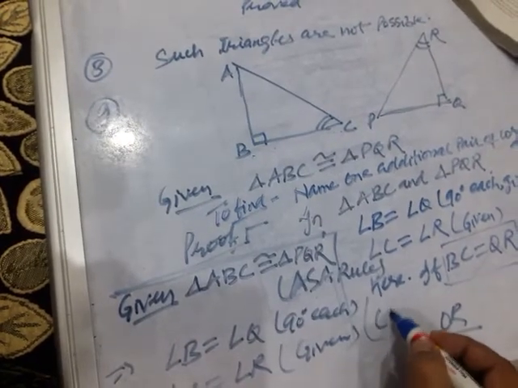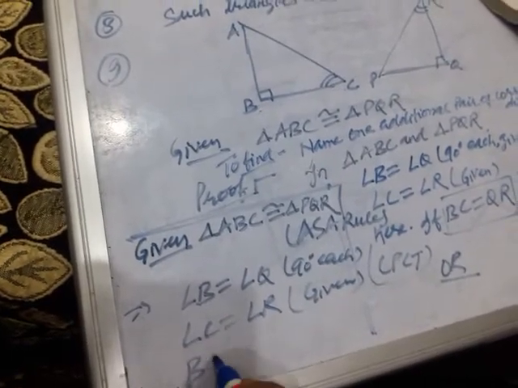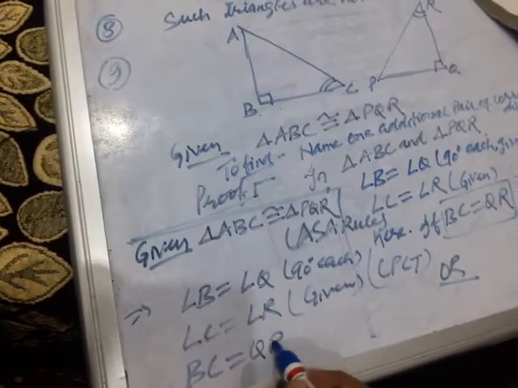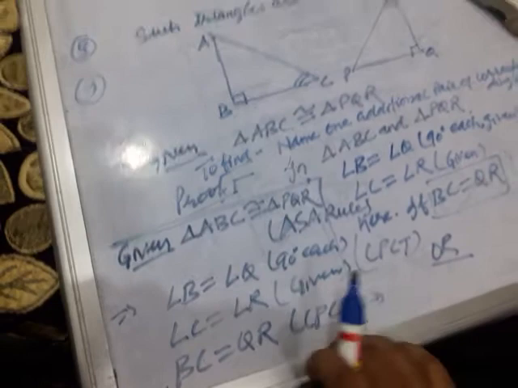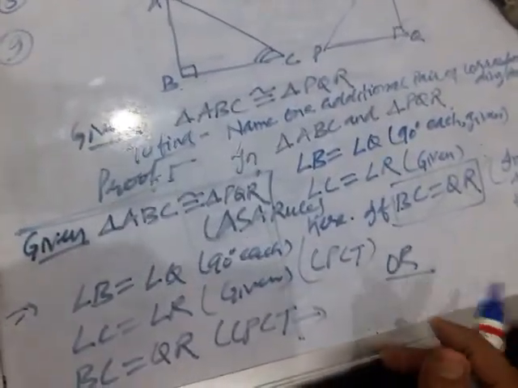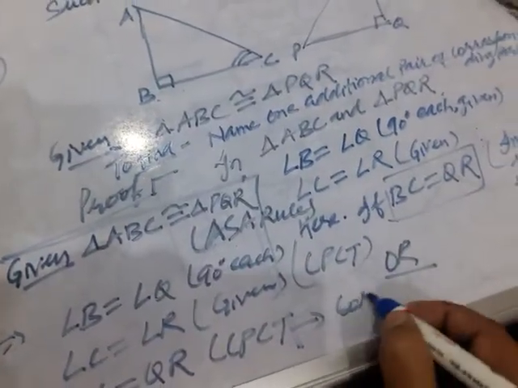You can write down CPCT, and the third part is BC equals QR by CPCT. What is CPCT? CPCT is nothing but corresponding parts of congruent triangles.